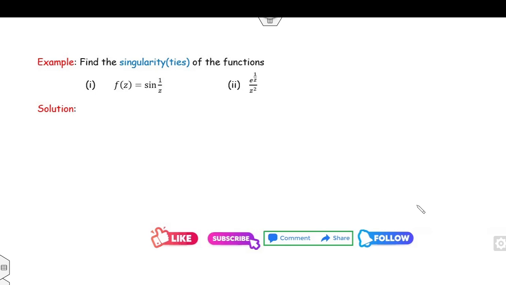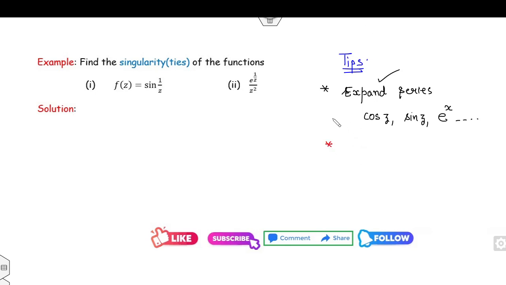Look at the next one. Now, first of all, I will give you the tips on how you can find the singularities of the nature. Always remember, if you are able to expand any of the series, like the series of cos z, the series of sin z, the series of the exponential of x, and so on, then you can expand.